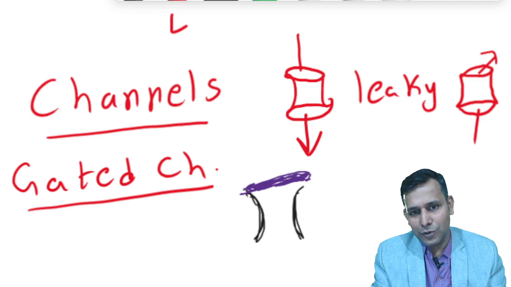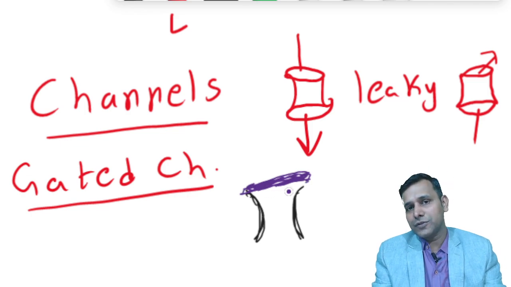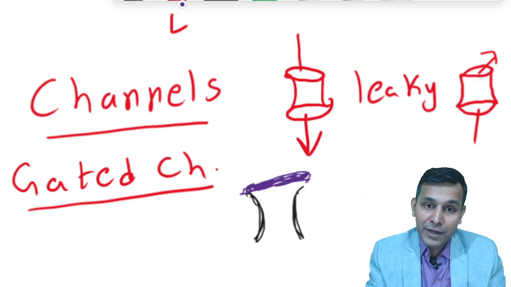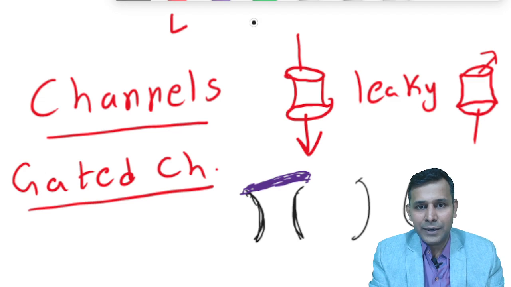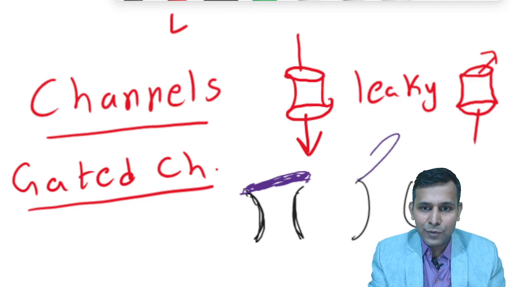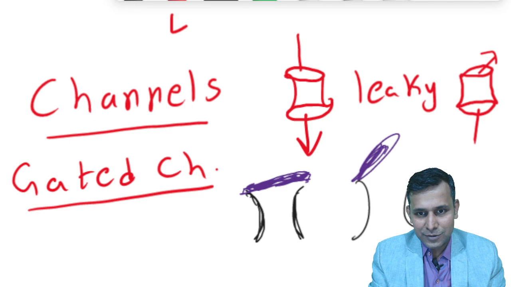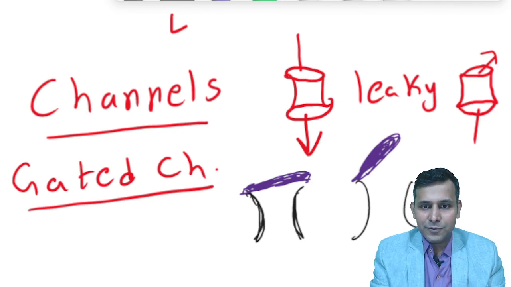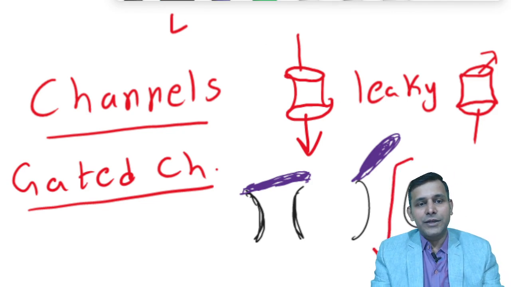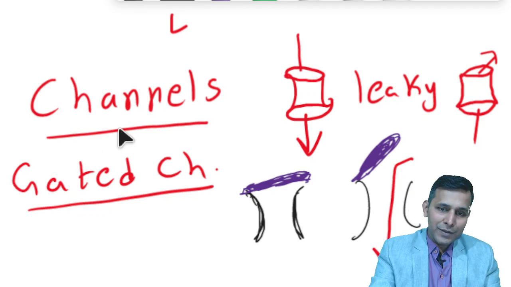But if the gate is open, then the sodium ions can move across this channel. So the gate can be open or closed, allowing the substance to move either from outside to inside or from inside to outside.